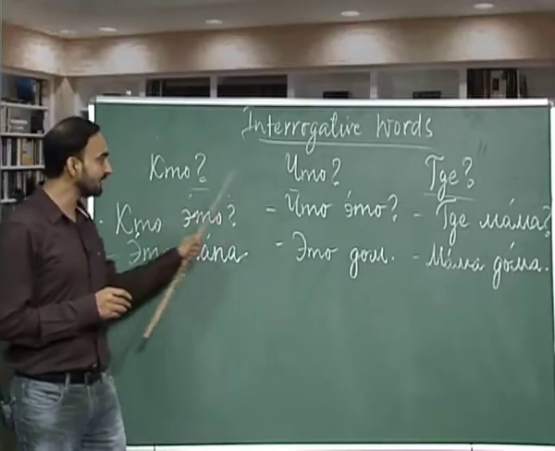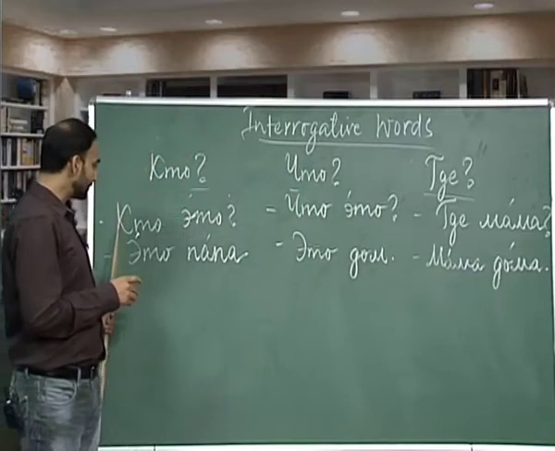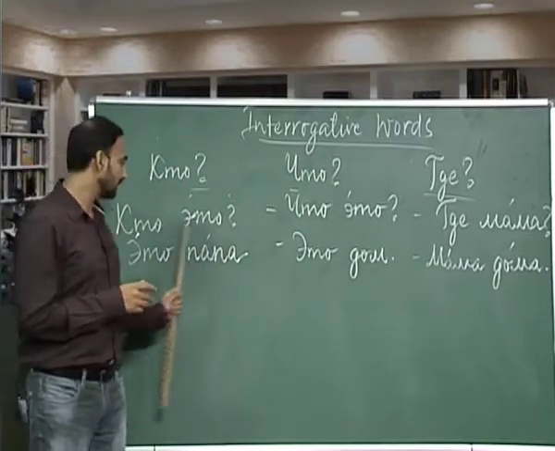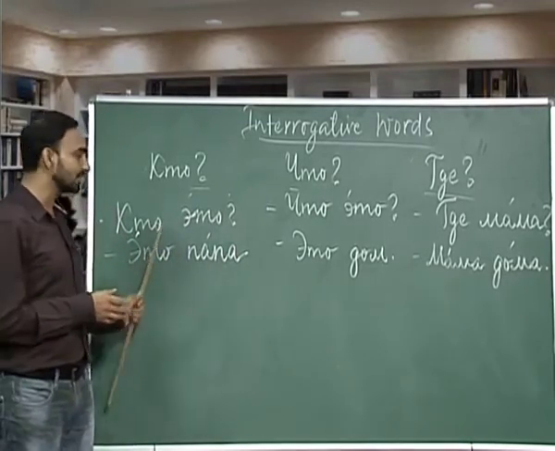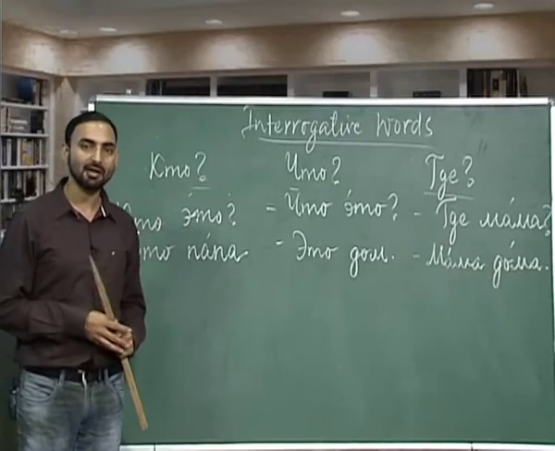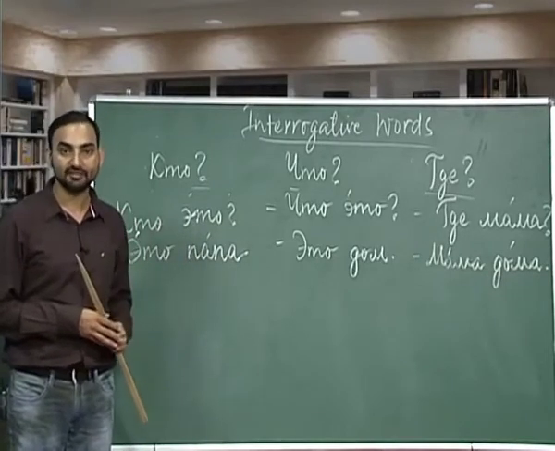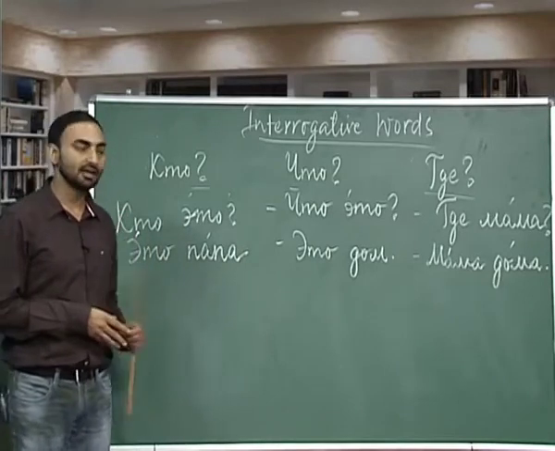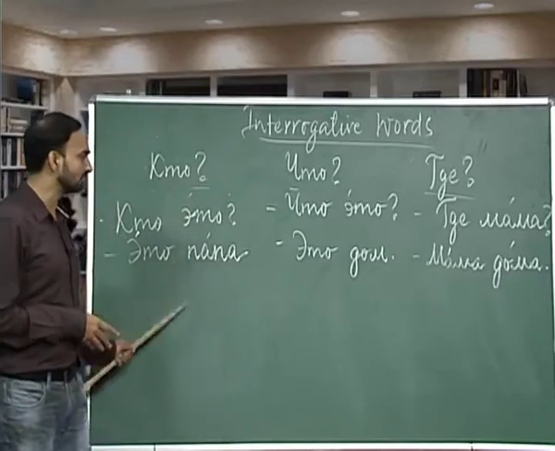Let's revise these three interrogative words once again. As I have told you, the first example we had done is кто это? Who is this? Это папа. The same way we can answer this question. Это мама. Mama, mother. This is mother. Это сестра. This is sister. Это друг. This is a friend. Это подруга. This is a female friend, and so on.